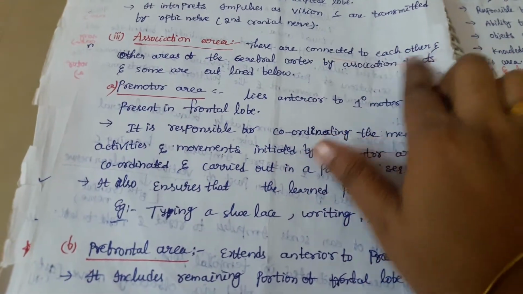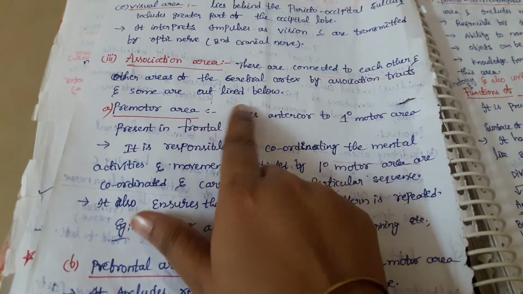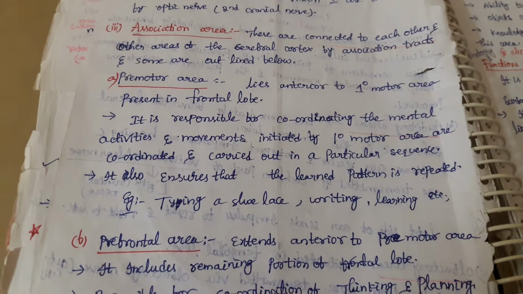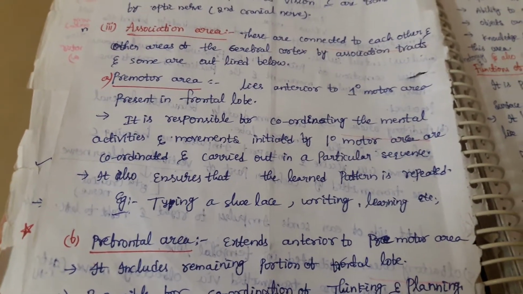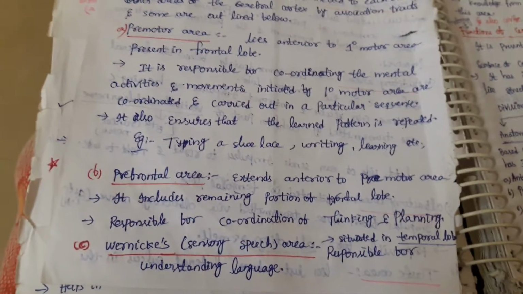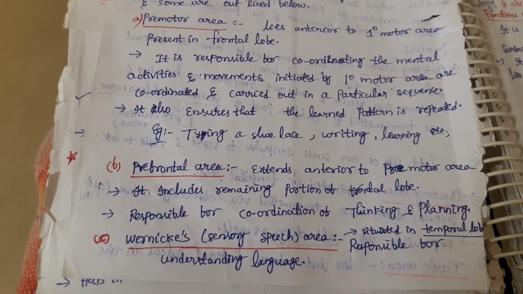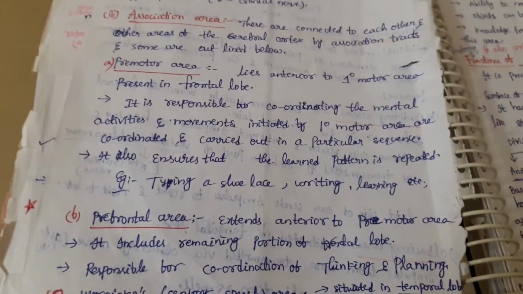So these are connected to each other and other areas of the cerebral cortex by association tracts, and some are outlined below. Already we discussed that association area means connected to each other. Within the cerebral hemisphere, all the different areas will be connected to each other, that we are calling association area. In this again we are having four different things: premotor area, prefrontal area, Wernicke sensory speech area, and parieto-occipito-temporal area.